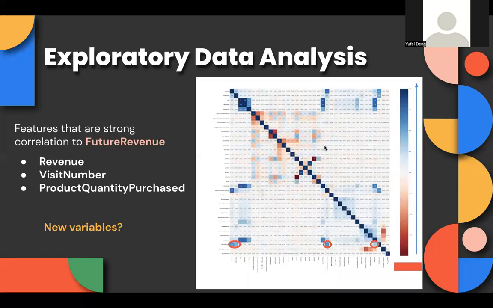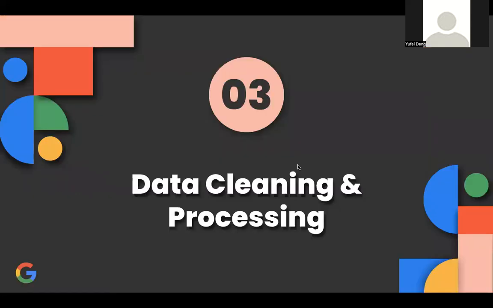Lastly, from the heat map, we got the correlations between each pair of variables, just as shown in the right chart. Revenue, visit number, and product quantity purchased that we circled stand out as stronger correlated to future revenue. So the values under these little red circles are 0.59, 0.49, and 0.59 respectively. However, compared with the number of variables input, the correlation between explanatory variables and explained variables is not ideal, which guides us to consider new variables to input. Now, Tim will walk you through the data processing part.